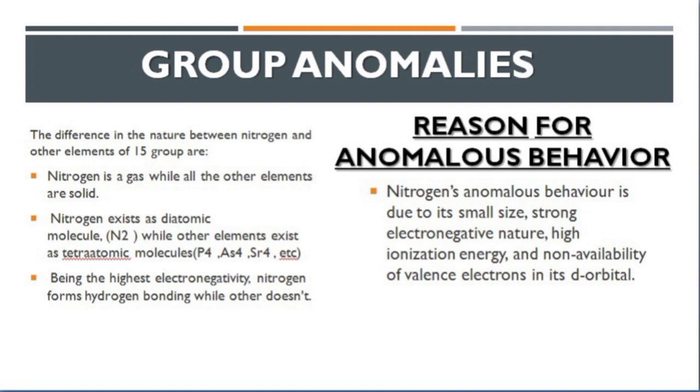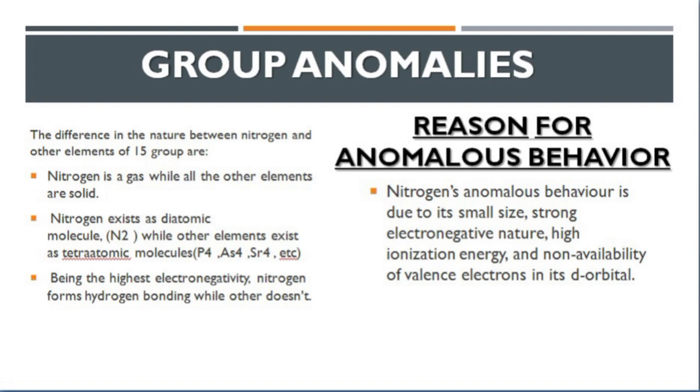Also, nitrogen exists as a diatomic molecule, while all other members in group 15 exist as tetraatomic molecules. Being the most electronegative element in group 15, nitrogen forms hydrogen bonding with other elements in the periodic table. No other member of group 15 forms hydrogen bonding with any other element in the periodic table.